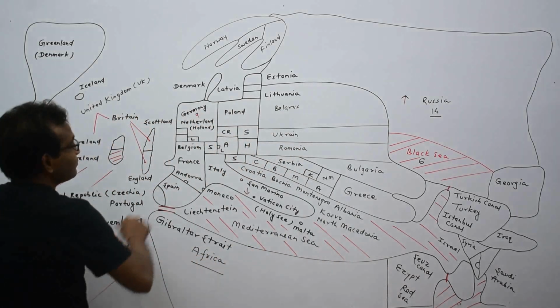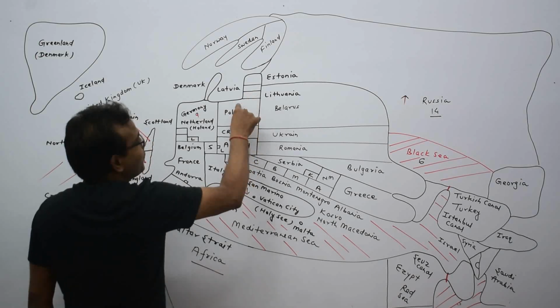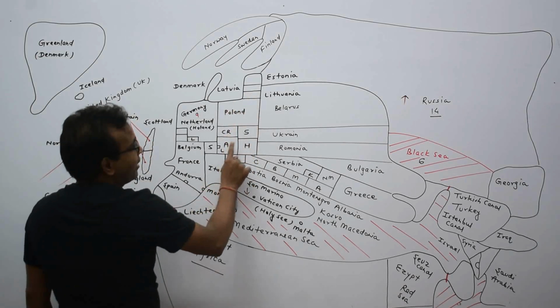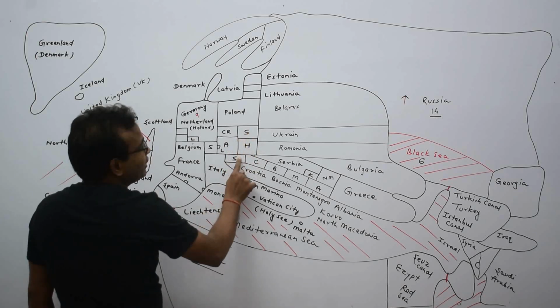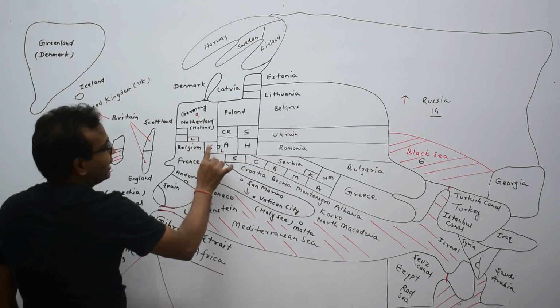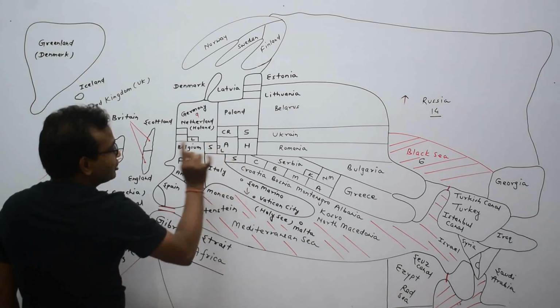Here we have discussed all 44 countries of the Europe continent. That is Estonia, Latvia, Lithuania, Poland, Czech Republic or Czechia, Austria, Slovakia, Slovenia. This is Hungary. This is Switzerland. In between Switzerland and Austria, here is Liechtenstein.